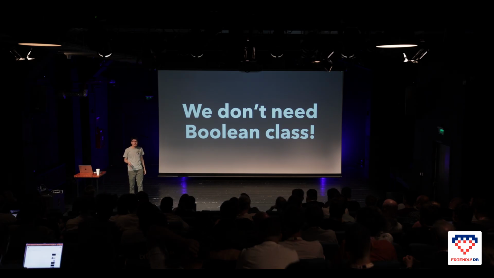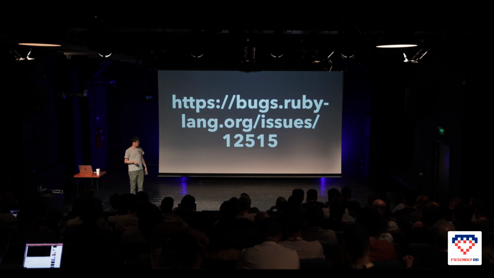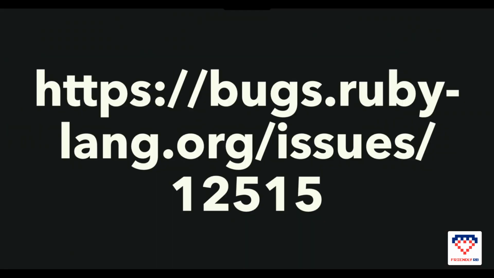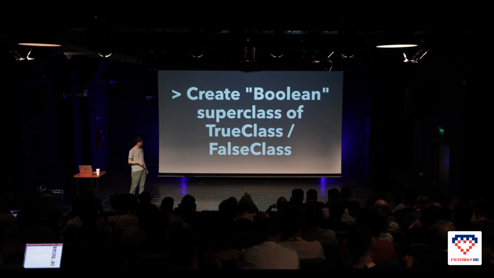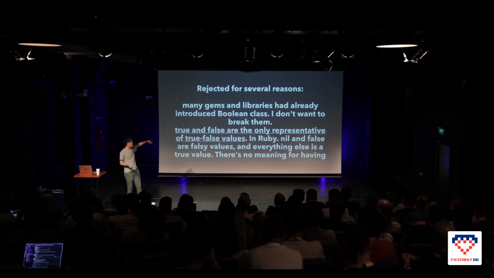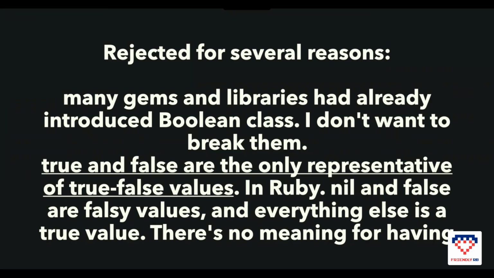We don't need a Boolean class anyway. Here's a bug report, actually a feature request, in Ruby's official bug tracker. The title is Create Boolean Superclass of TrueClass FalseClass, which we were just discussing, and the status is rejected. True, so it's kind of long. Let's read out the underlined part: true and false are the only representatives of true and false values. This is a quote from Matz.